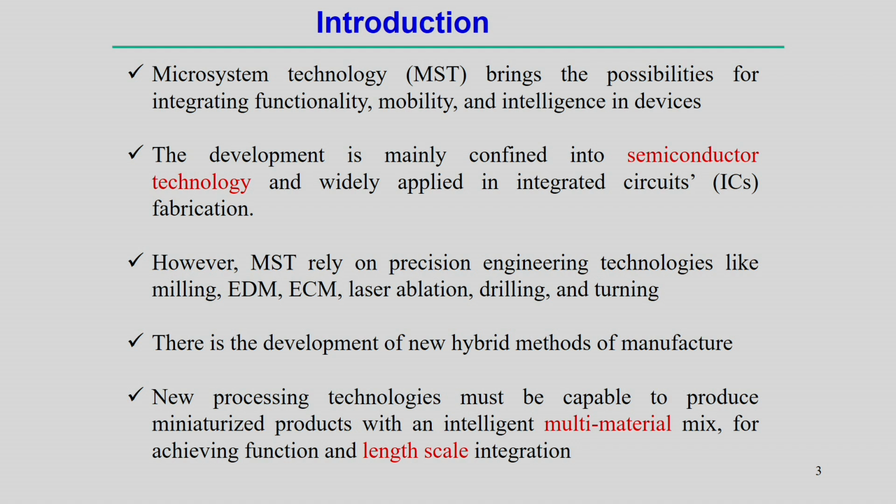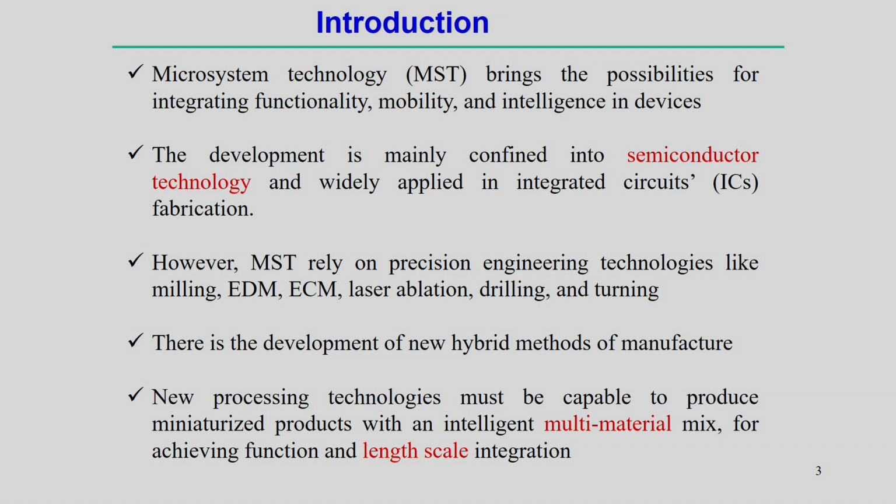But of course, apart from that, microsystem technology can also be applicable to engineering technologies. For example, by using the milling process, electro discharge machining, electrochemical machining, laser ablation, drilling and turning, at different scales we can obtain different surface finish by using these different manufacturing technologies.